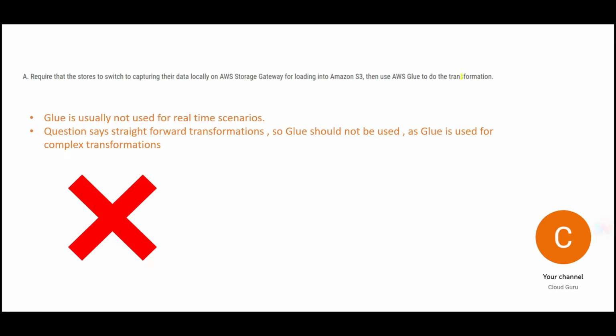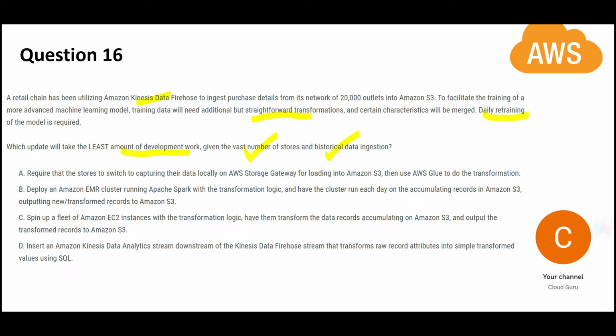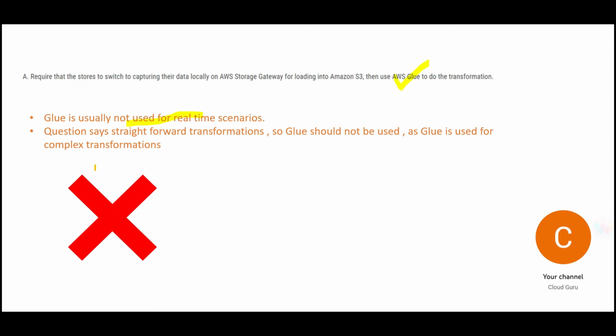First, see Glue. If you see Glue, it is a complex transformation feature. Why should we use a made in Germany product when a made in China product can do the things in a cheap manner? Second, Glue is not for real time scenarios. Now you might ask, hey, who told you real time scenario? Whenever you see Kinesis, it is implicit. People are talking about real time or near real time. So Glue should not be used for straightforward transformations. It is used for complex transformations.